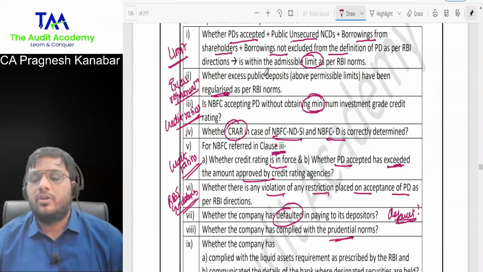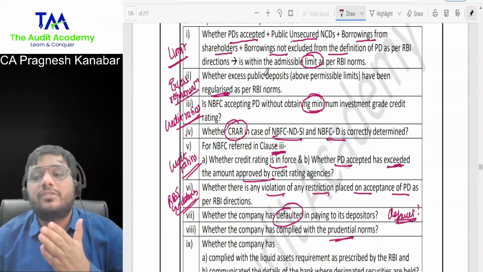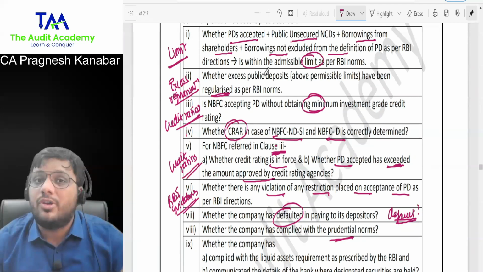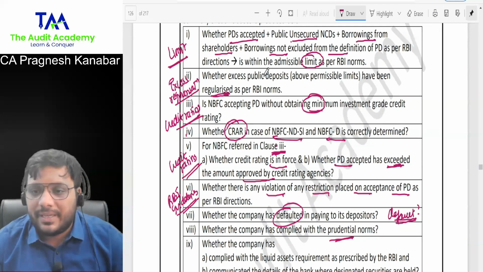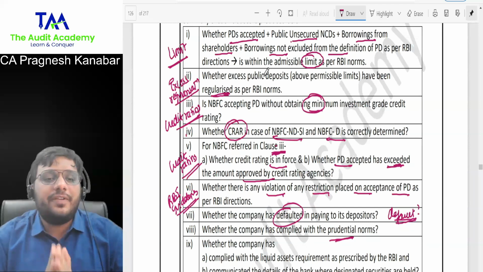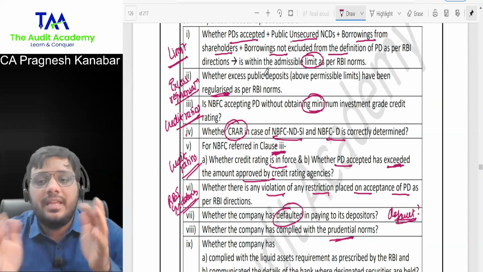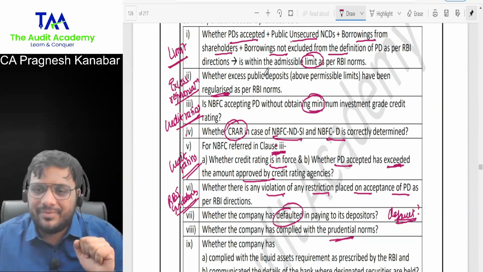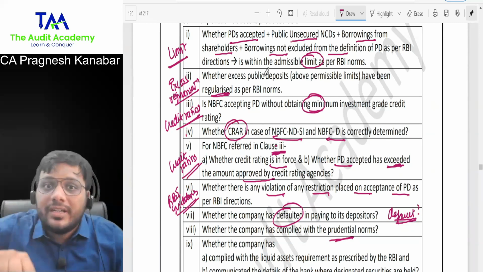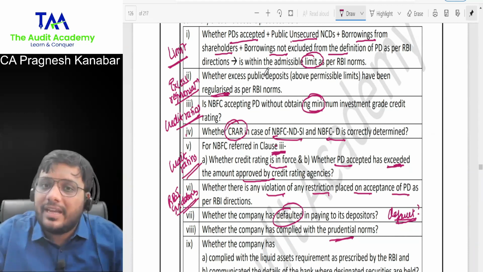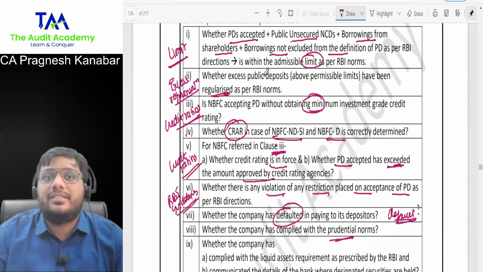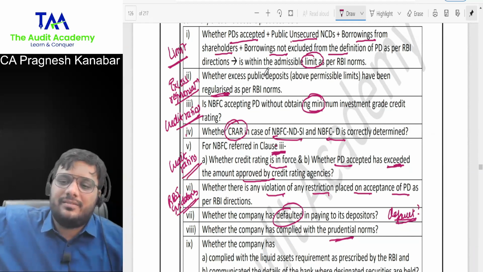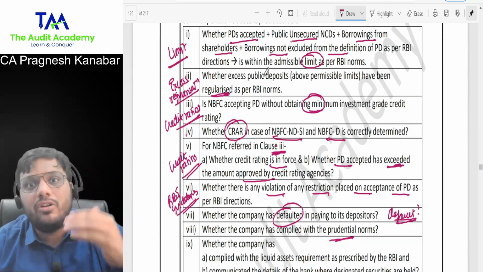Okay. So, of course it has violated, because for NBFC accepting public deposits, if the installment remains overdue for 3 months or more, they need to classify it as NPA. All right. Now, if it has not classified it as NPA, then it has violated the prudential norms. Understood? So in that case, as an auditor, you will have to give a negative report over here. And since it is an exception, it will also be reported to RBI. That is why all of that was important.